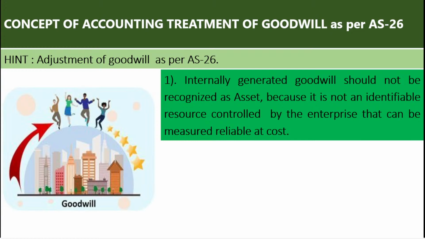There are 3 reasons. One, it is not an identifiable resource. Second, it is not controlled by an enterprise. Third, it cannot be measured reliably. That's why internally generated goodwill should not be recognized as an asset, because it is not an identifiable resource controlled by an enterprise that can be measured reliably at cost.